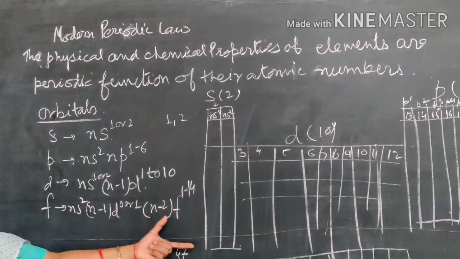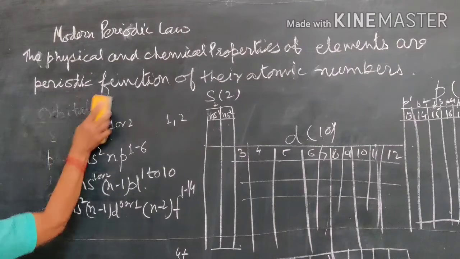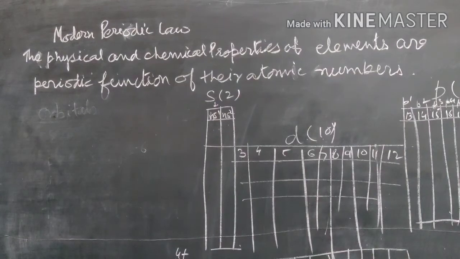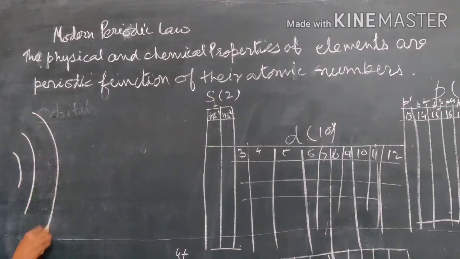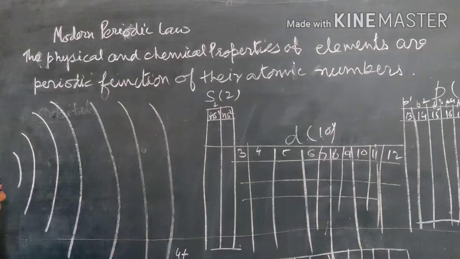So you can see the arrangement, or how we are filling electrons accordingly, that you have studied in atomic structure. When you compare the electronic configuration and the modern periodic table, they are related to each other and have similarity. When you draw the diagram on the basis of the shell, we write the first orbit, then the second orbit, then third, fourth, fifth, sixth and seventh.